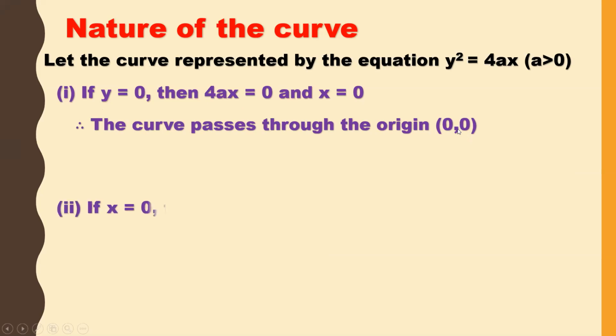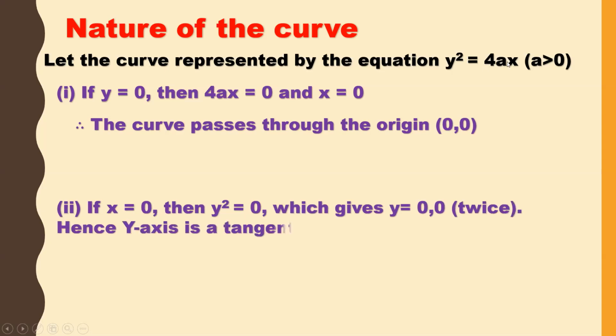And the second point, if x is equal to 0. So what happens if x is equal to 0? If I substitute here, if x is equal to 0, then y square is equal to 0, which gives y is equal to 0, 0. As it is a degree 2, I'll get 2 zeros. y is equal to 0, 0 twice. Hence, y-axis is a tangent to the parabola at the origin. So already we know that in the parabola, the y-axis is a tangent to the parabola at the origin, right?